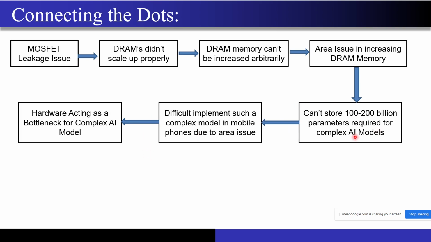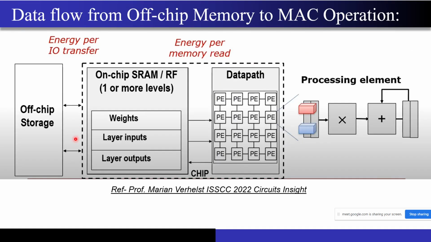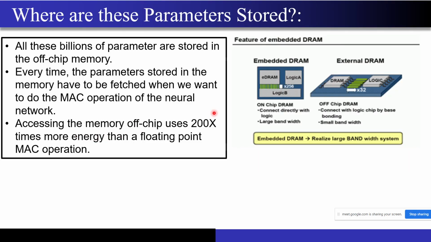And now we are moving over there because of this DRAM issue, right? As I told you, this DRAM issue is persisting and it is causing a bottleneck, called a hardware bottleneck, for these complex AI models. And the way we are moving ahead is we are creating our separate neural processing units. And there is one more thing coming up, the interface that I told you between the memory and the logic, right? Right now you are seeing that there is a PCB board, and through the lines, the interface, the DRAM data is fetched from the logic.